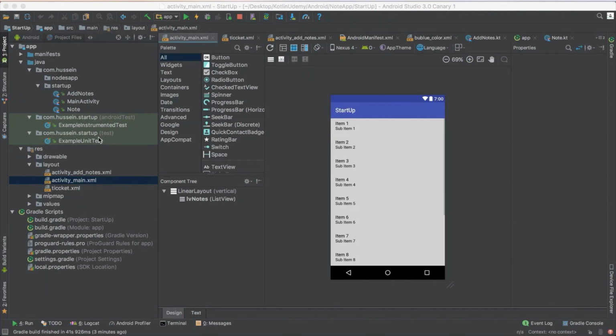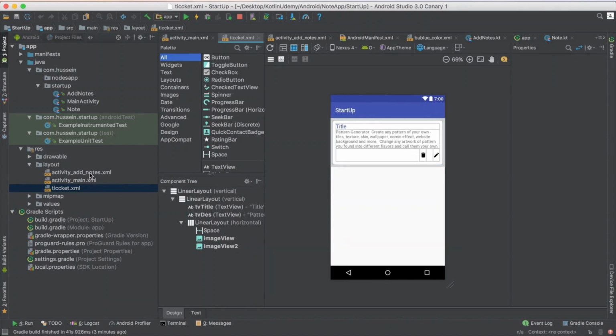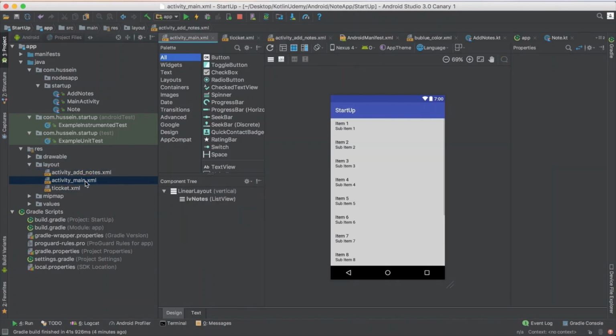Hey again. The project that we designed now has two activities. One of them is the main, which shows you a list of the notes, and one of them is the add. What I want to do is have a button in main that, when you click on it, takes you to the add page where I could add. So in this video, you will learn two things: menus, and how to move between activities. I want to add a menu here on the top, with a button for add.